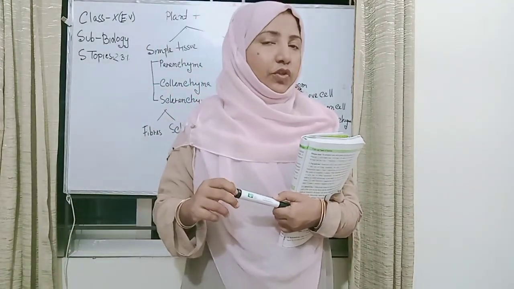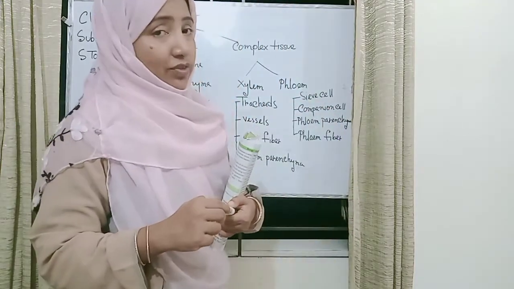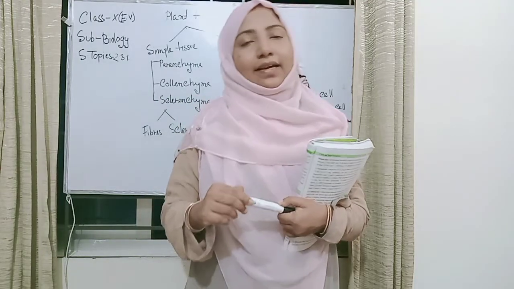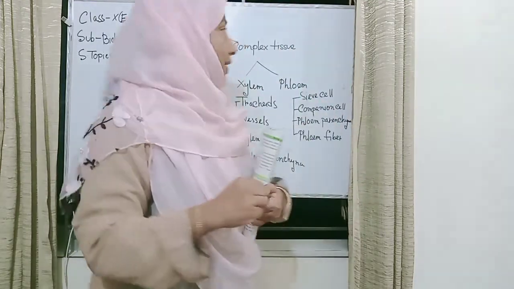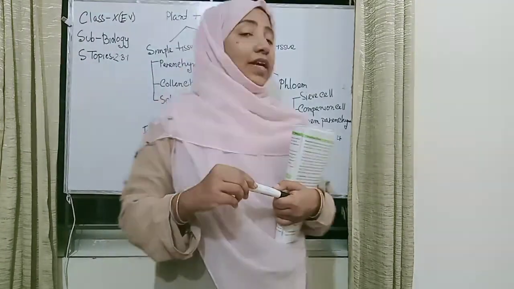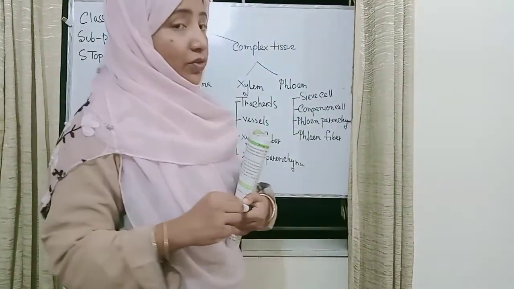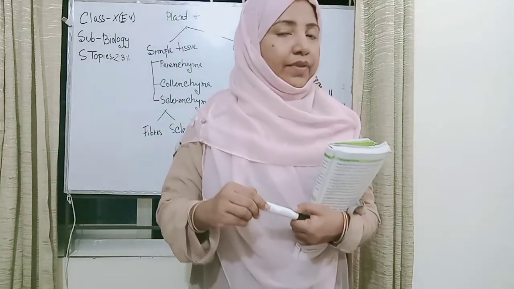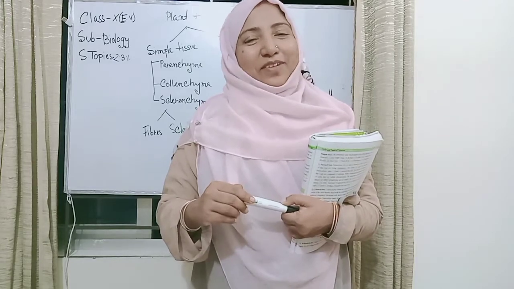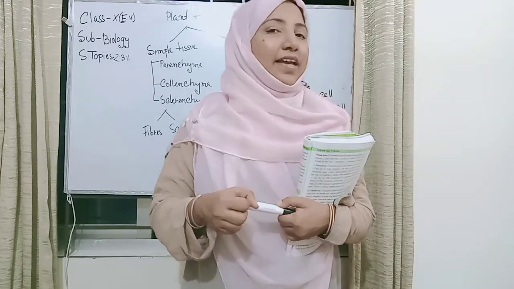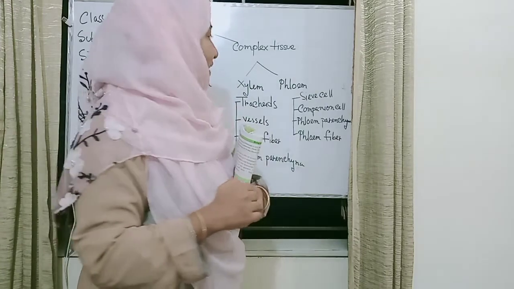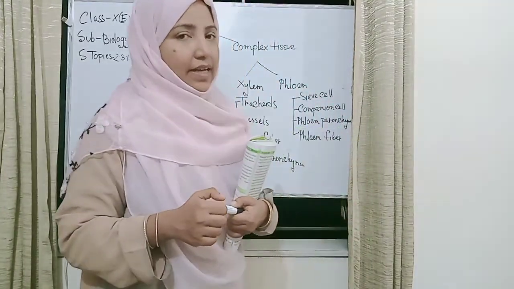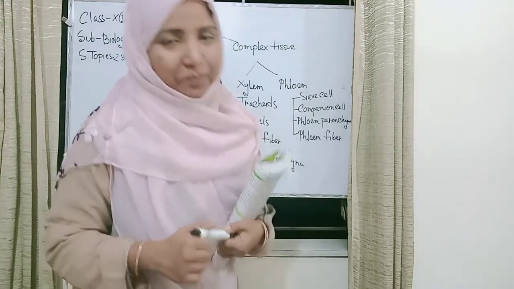Here is the simple tissue. We learn that it has three types. The first type is the parenchyma, the second is the collenchyma, and the third is the sclerenchyma. The complex tissue has two types. The first type is the xylem and the second is the phloem. Xylem has four types: the first is the tracheids, the second is the vessels, the third is the fibers, and the fourth is the xylem parenchyma.